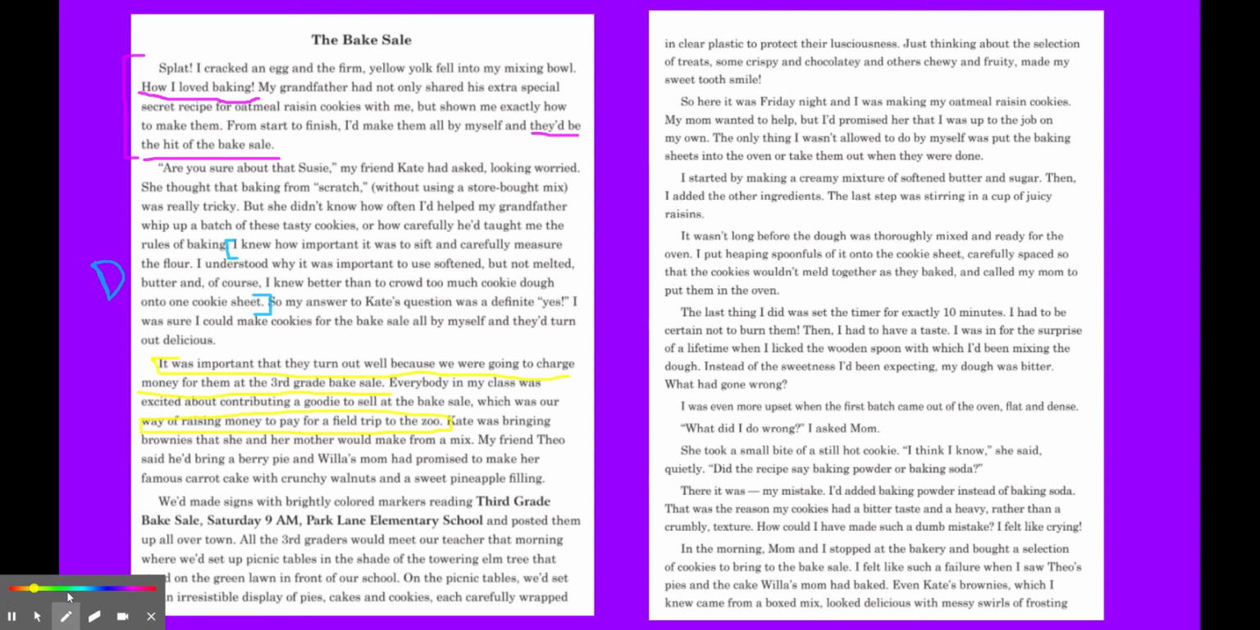Can you picture those posters? I can. That's because she is using her details.